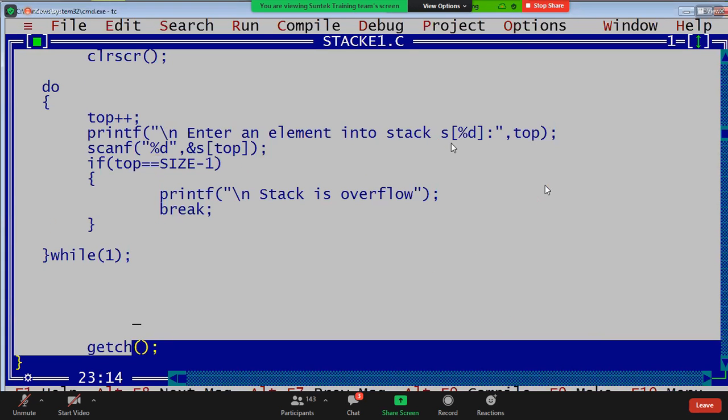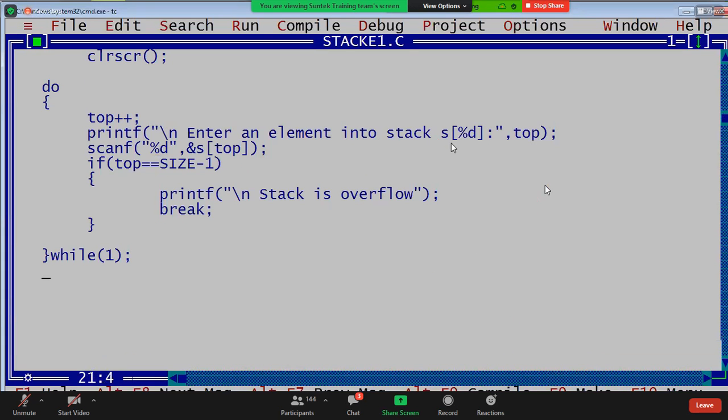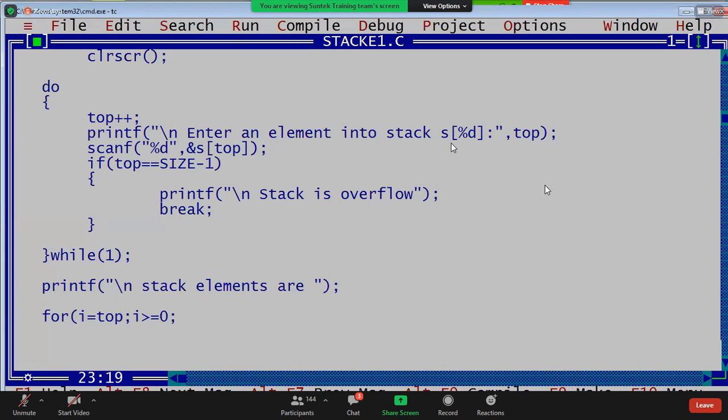Now I'm going to print the stack elements. See how I am going to print the stack elements. Printf, see this, guys. Stack elements are. How to print, guys? For i, it's not 0, guys. i is top location. i greater than or equal to 0, i minus minus.